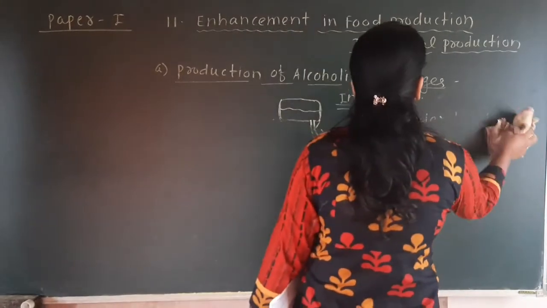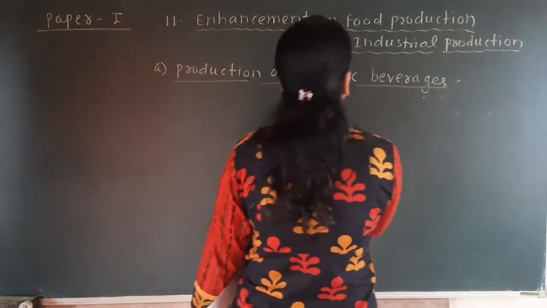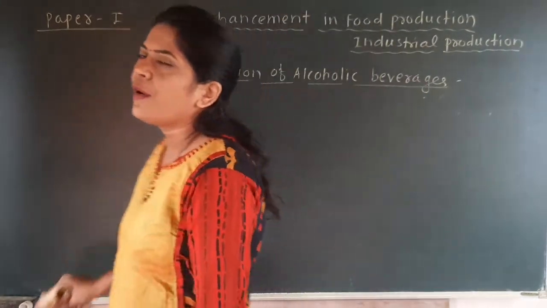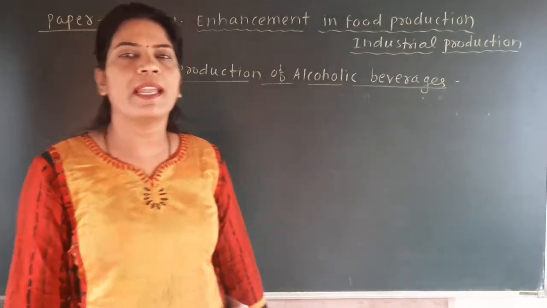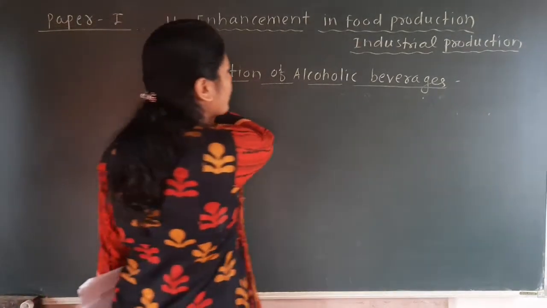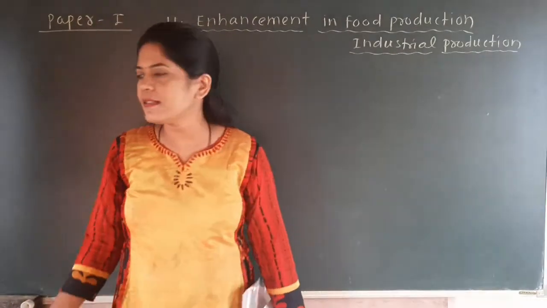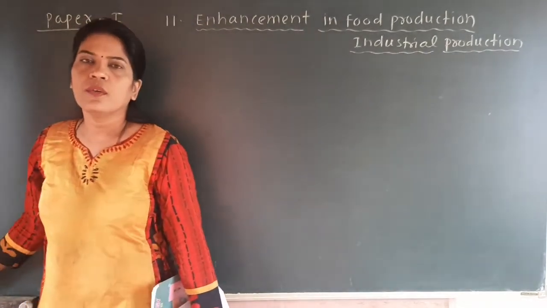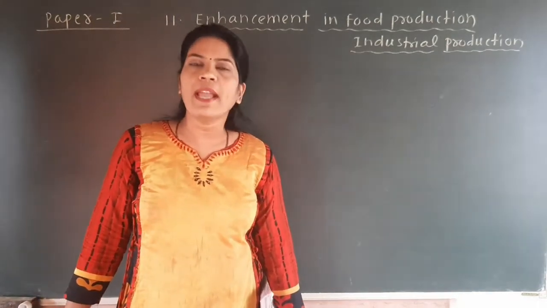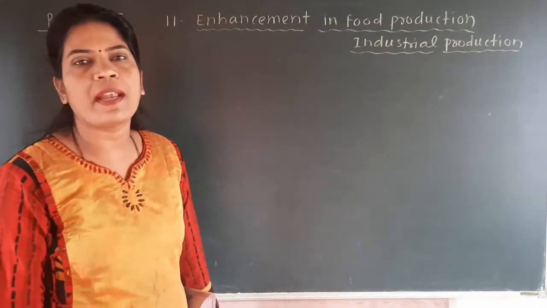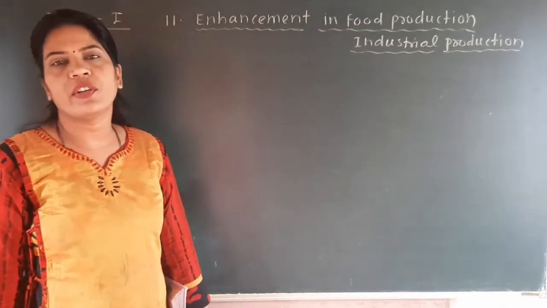Mainly 5 types of the alcoholic beverages are prepared. The names of those alcoholic beverages are wine, beer, whiskey, brandy and rum. Mainly the raw material which is used for the production of the alcoholic beverages is maltodextrins or fruit juices. Okay, and wine and beer are produced without distillation, and brandy, whiskey and rum are produced with the distillation process.